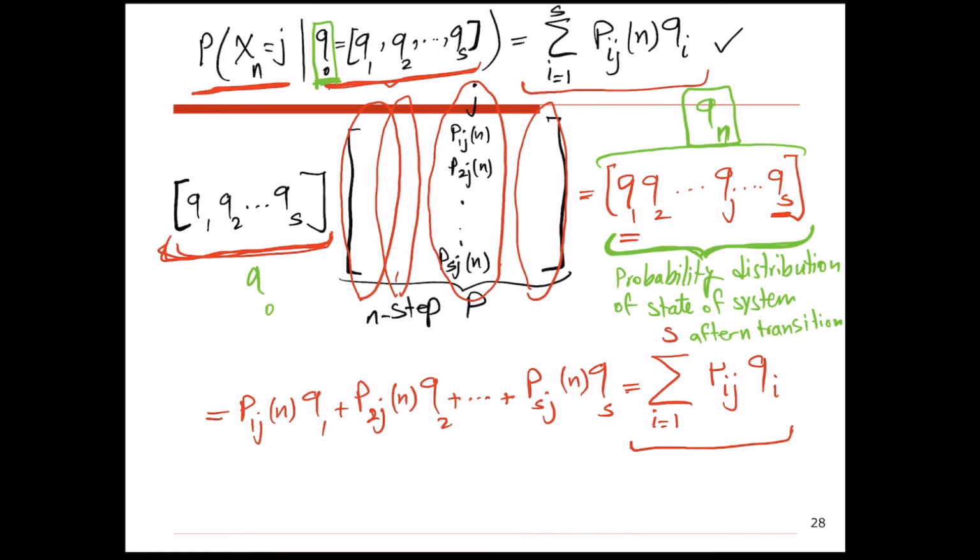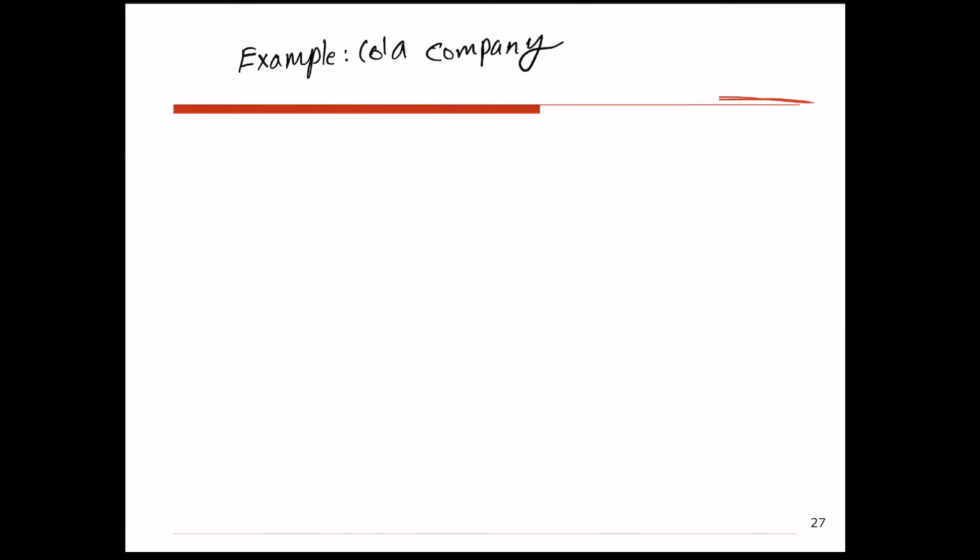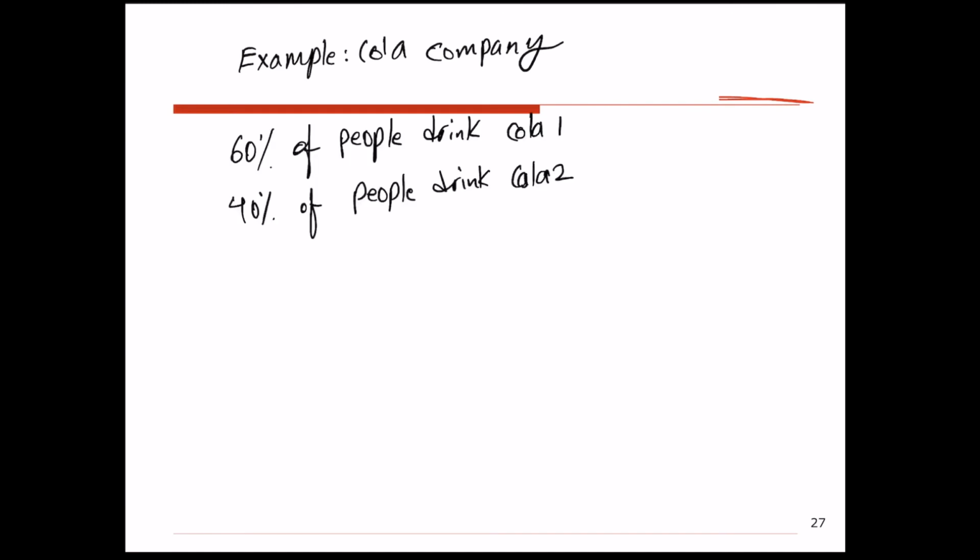So let's look at an example and get a better sense of what these calculations mean. In this example, we are going to again look at the cola company that we talked about in previous videos. So in this example, let's assume we have done a marketing analysis right now, and we have found that 60% of people drink cola 1 and 40% of people drink cola 2. So what is this information?